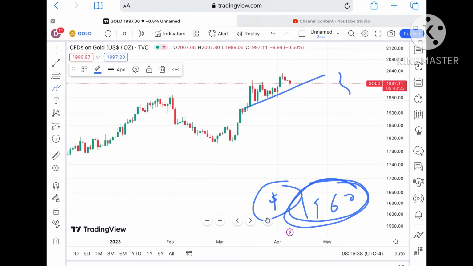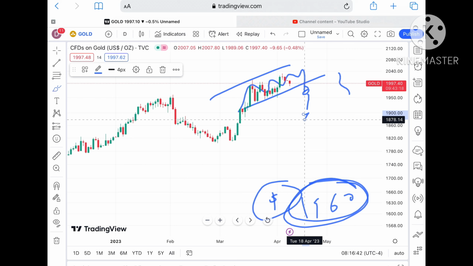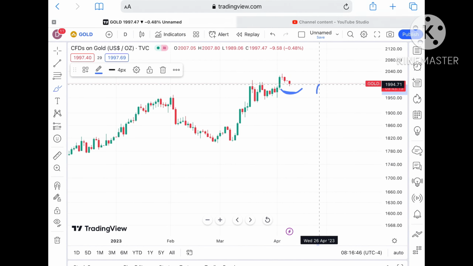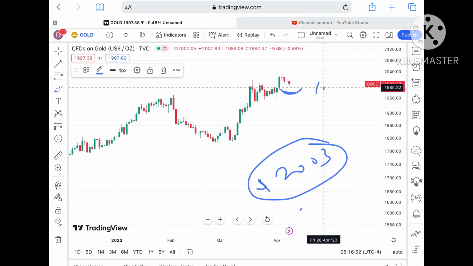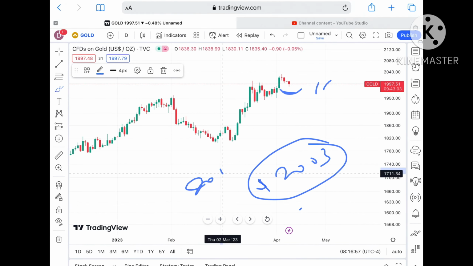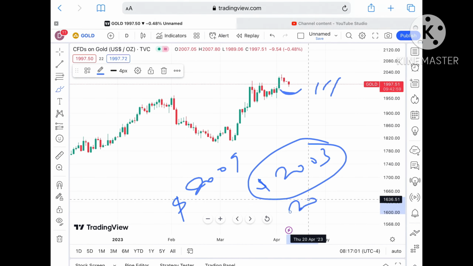The overall trend is moving in this particular zone, so if it breaks down, then we can see it fall further down. But suppose it forms a swing, then chances can be high it can go towards a level of around $2003, which is a weak resistance. If that level is crossed on the upside, then chances of crossing a level of $2009 are there, and it can touch a level of around $2019.